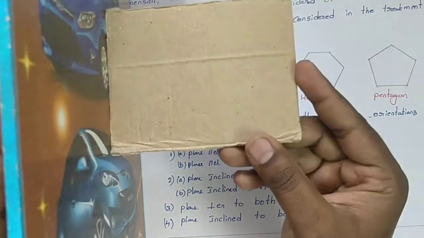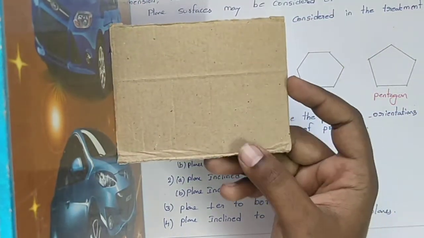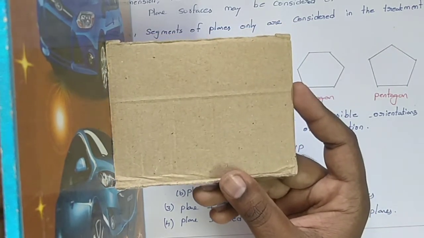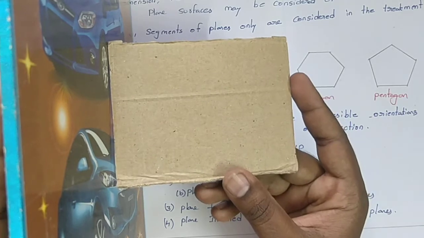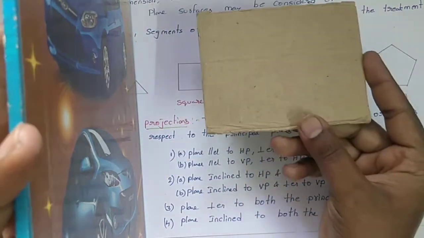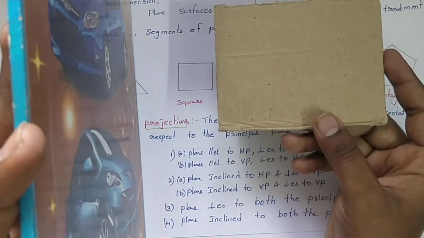If you view from the right side, the position of the plane falls on the vertical plane as a front view, as a line. That means the plane is perpendicular to VP and parallel to HP. It is the first condition.